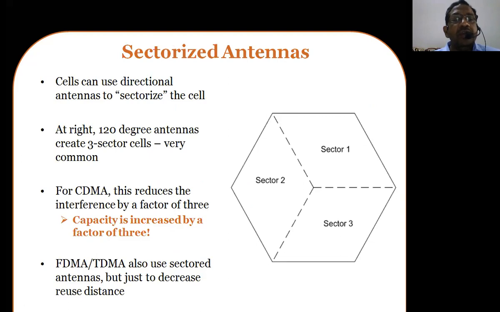One more thing we can use to support CDMA is sector type antennas. The sector antennas transmit signals over a wider sector of the coverage area. So cells can use directional antennas to sectorize the cell. By taking three sector cells, each covering 120 degrees, the antennas can cover all 360 degrees. For CDMA, this reduces the interference by a factor of 3 because of this particular concept.